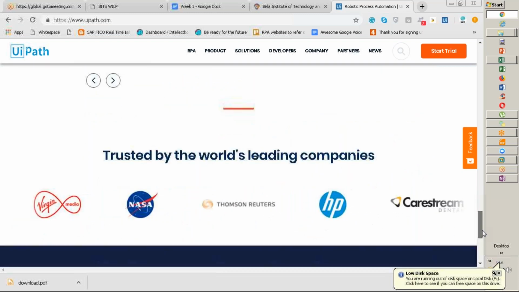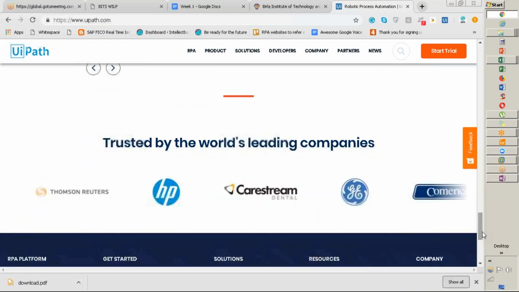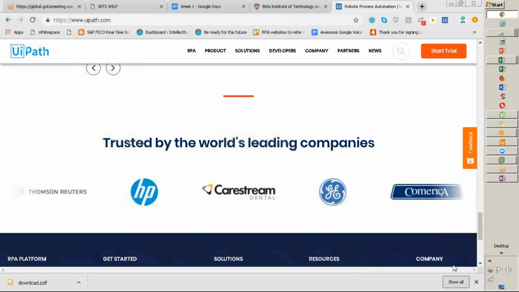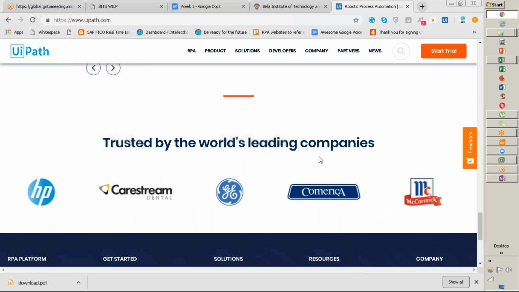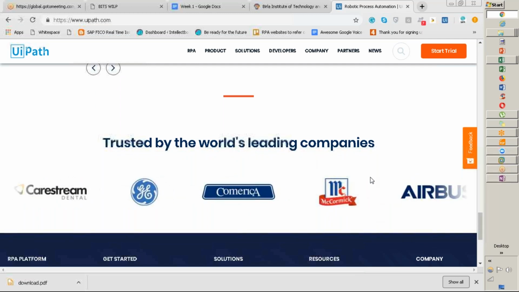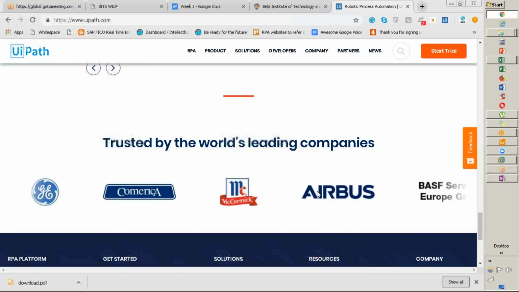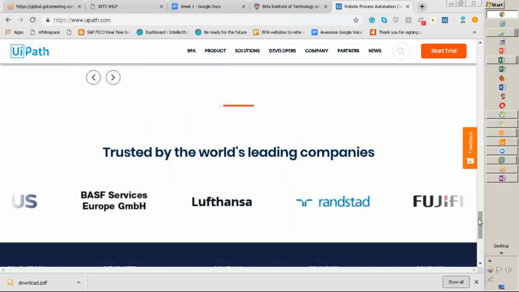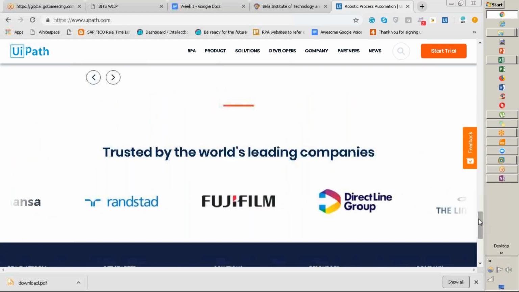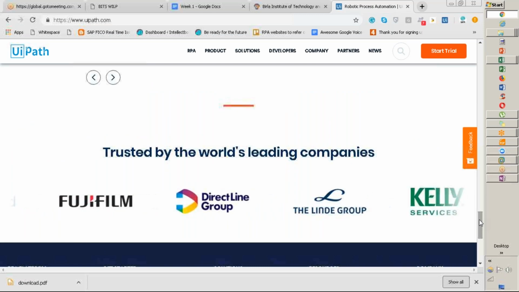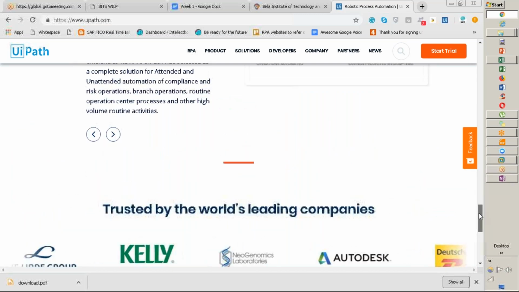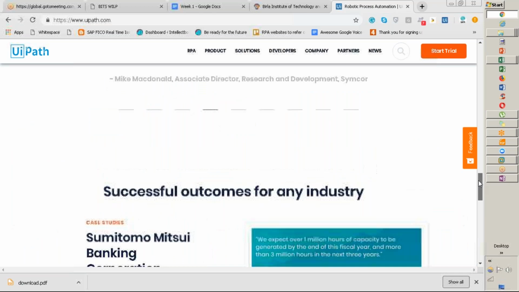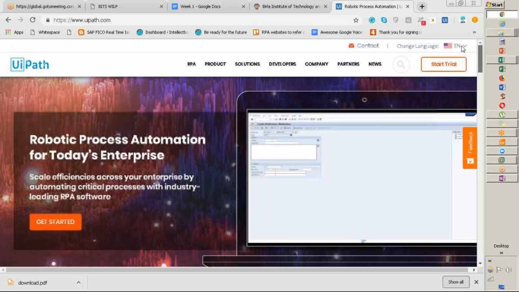I am not going there right away, but look at which companies are directly using UiPath. I'll give you a tip right now. I used to observe what companies are using a particular tool, and right away go to their career website and apply. At least out of, let's say, 10 companies you apply to, there will be some company who will look for that particular talent. So it is really helpful if it is needed, guys. So you can apply that.